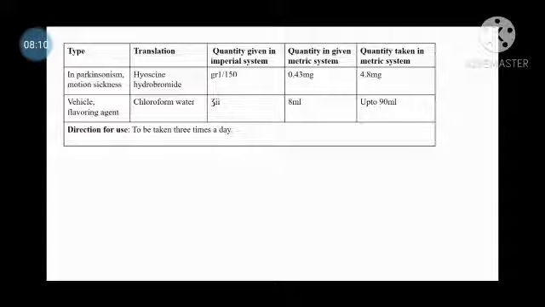That is, 2 drachm is 8 ml; 1 drachm is 4 ml, so 2 drachm is 8 ml. Then the quantity taken in the metric system is for 90 ml. So up to 90 ml of chloroform water is required to dispense the mixture. Direction for use: to be taken 3 times a day.